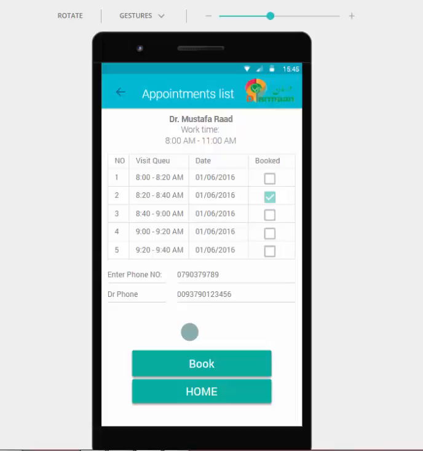Then we take this appointment, and without any further visit to the doctor, we can very easily take an appointment.